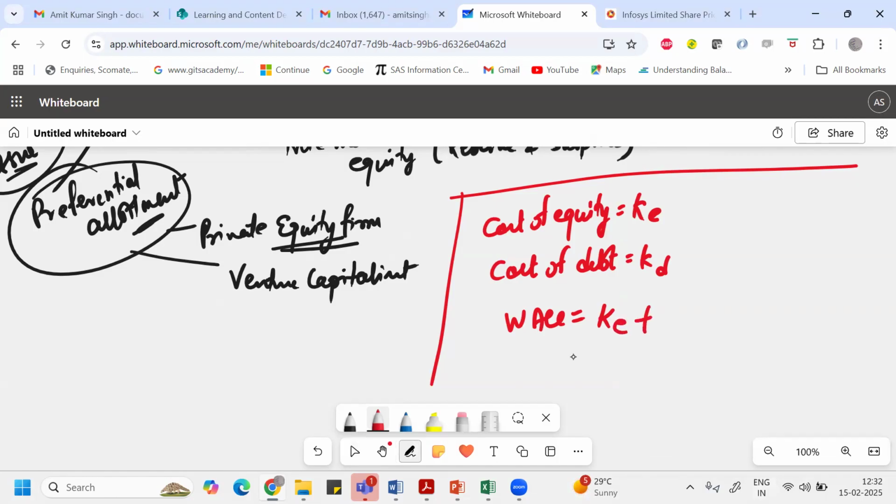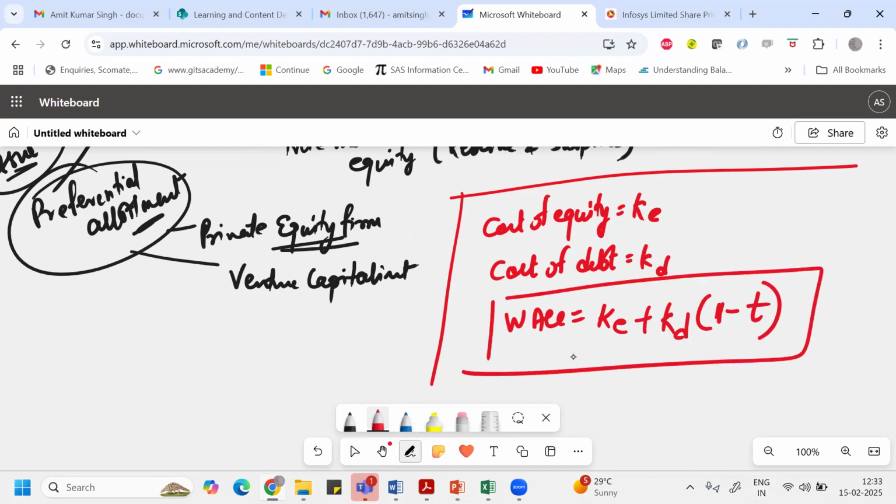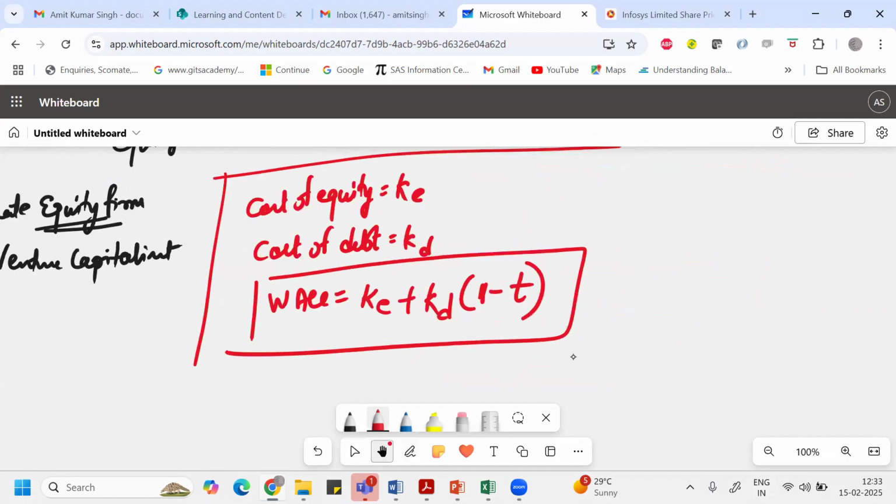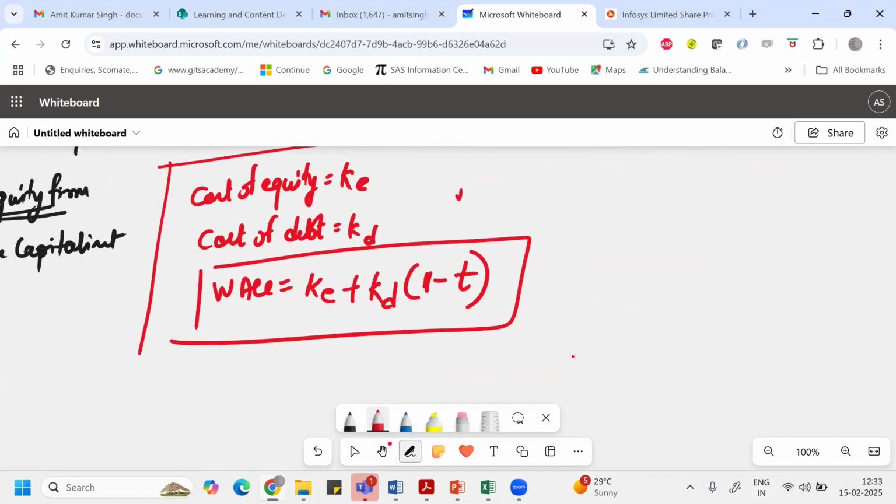So this is basically cost of equity plus cost of debt into 1 minus tax. Why 1 minus tax? Because in the case of debt, you get the tax shielding advantage. You don't get any tax advantage in the case of equity. WACC basically means weighted average cost of capital.